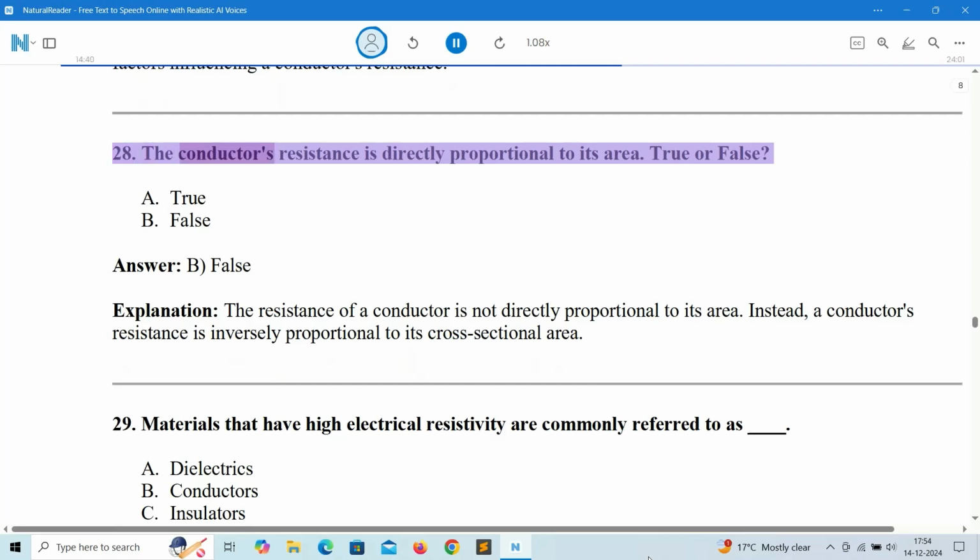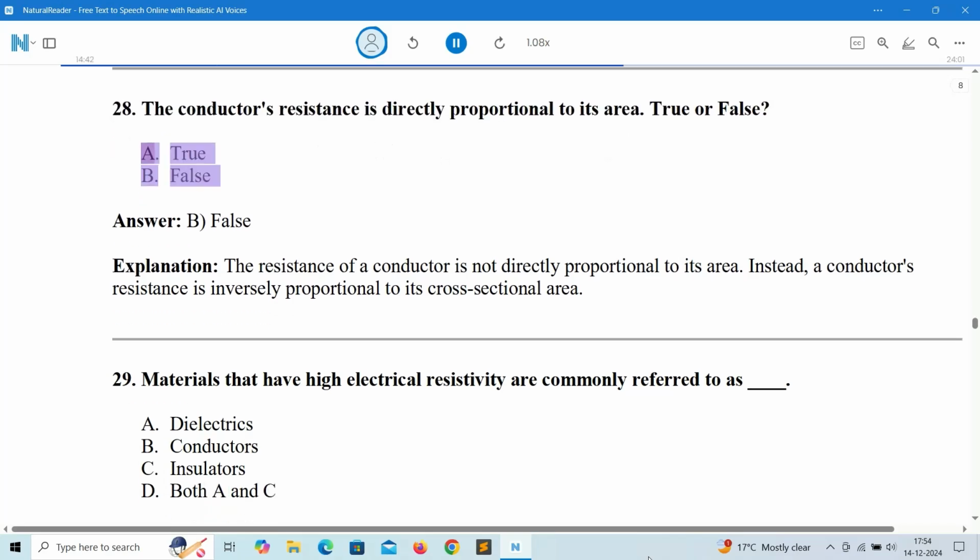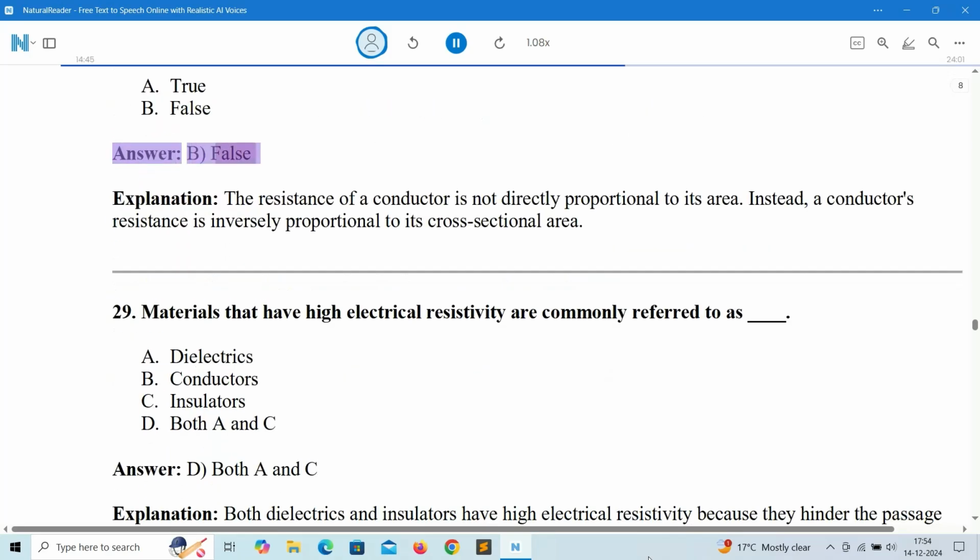28. The conductor's resistance is directly proportional to its area. True or false? A. True. B. False. Answer: B. False.